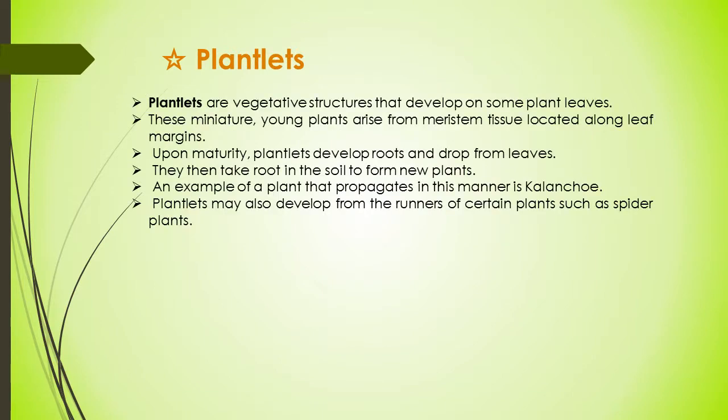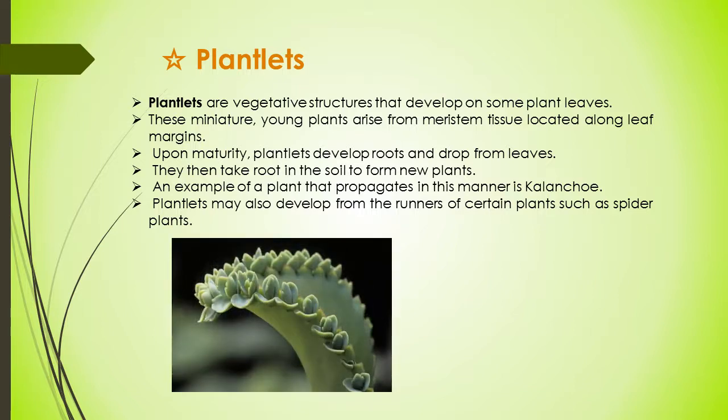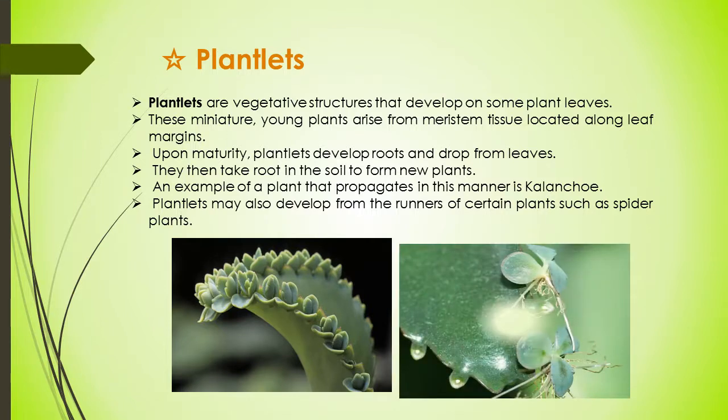Plantlets are vegetative structures that develop on some plant leaves. These miniature young plants arise from meristem tissues located along leaf margins. Upon maturity, plantlets develop roots and drop from the leaves. They then take root in the soil to form new plants. An example of a plant that propagates in this manner is Kalanchoe, or mother of thousands. Plantlets may also develop from the runners of certain plants such as spider plants.